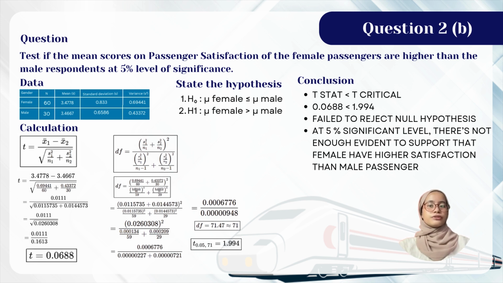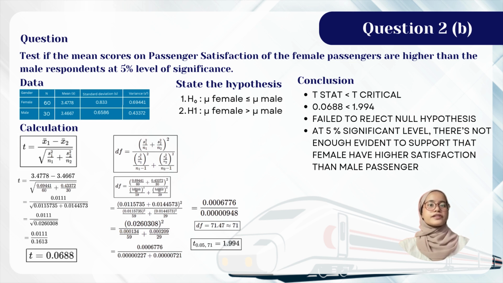So first of all, we need to find the t, which is 0.0688, and then we need to find the degree of freedom, which is 71.747, which is 71, and then we put all the data we got into the Excel, and then we got 1.994.